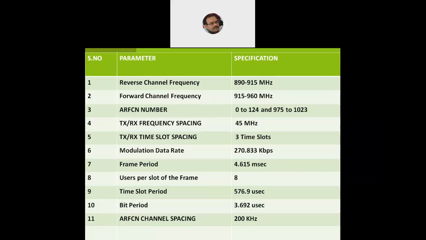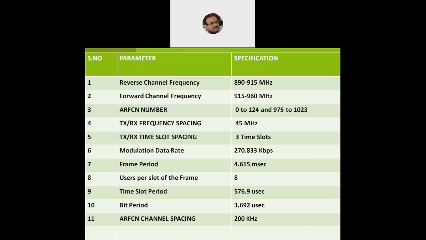Our modulation data rate in GSM is 270.833 kilobits per second. We'll do certain numericals based on it, on how to use this data transmission speed for the transmission of the GSM frame. Then we'll have what we call a GSM frame, which will have multiple time slots. And what is the total time required to complete one complete frame?